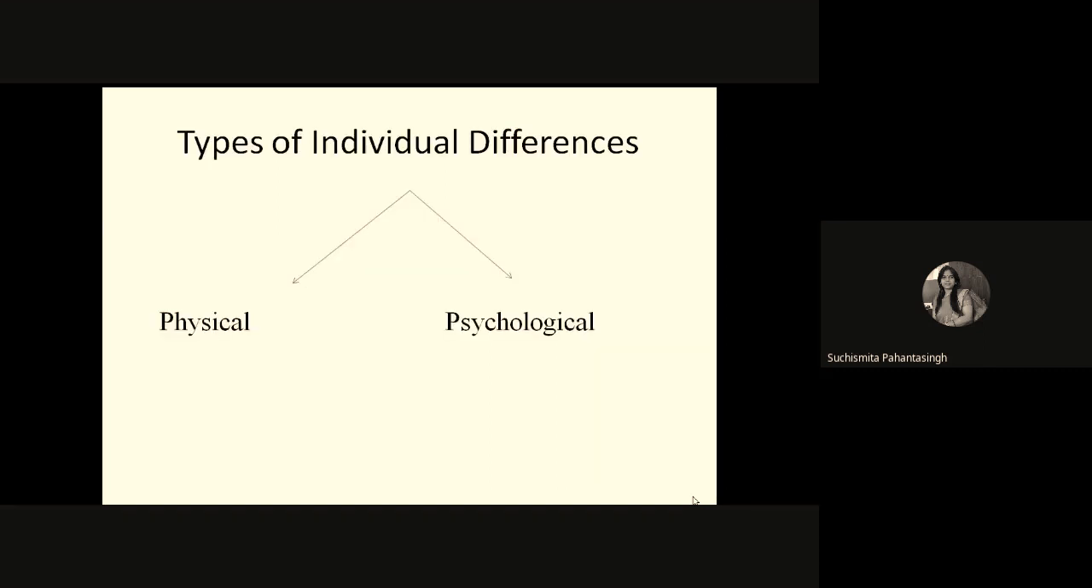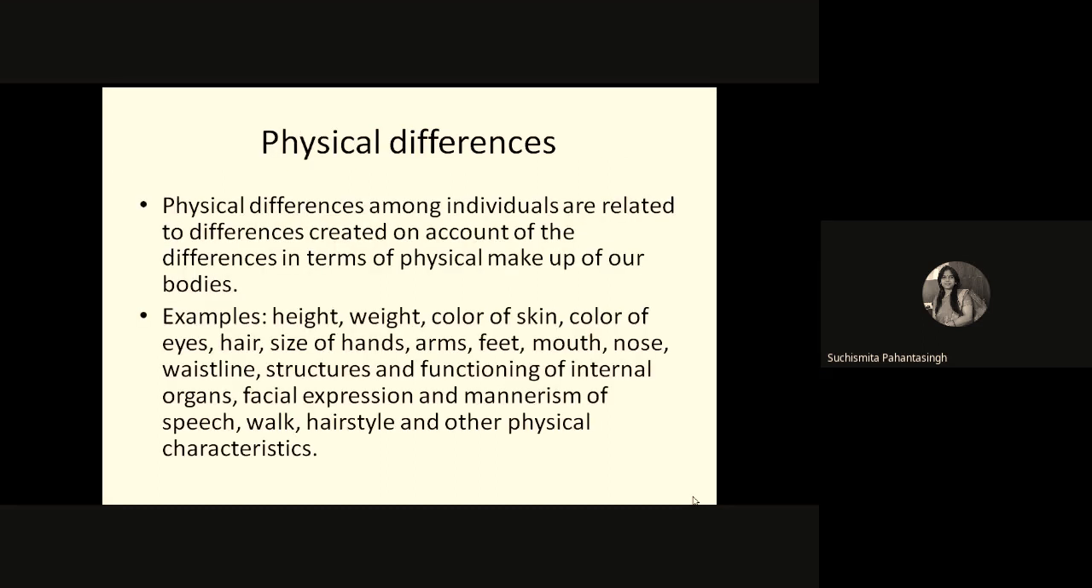So there are two types of individual differences that we discussed. One is physical and the other psychological. One individual differs from another on the basis of physical characteristics and on the basis of psychological characteristics. Physical differences are like the size of your body, height, weight, color of the skin, color of eyes, hair, size of hands, arms, feet, mouth, nose, waistline, structures. These are the physical things through which one person is different from another person.